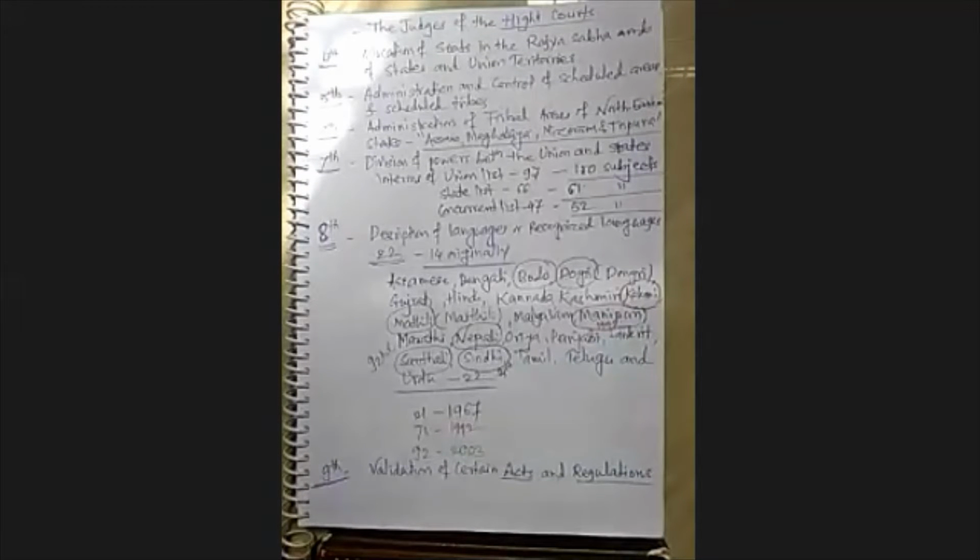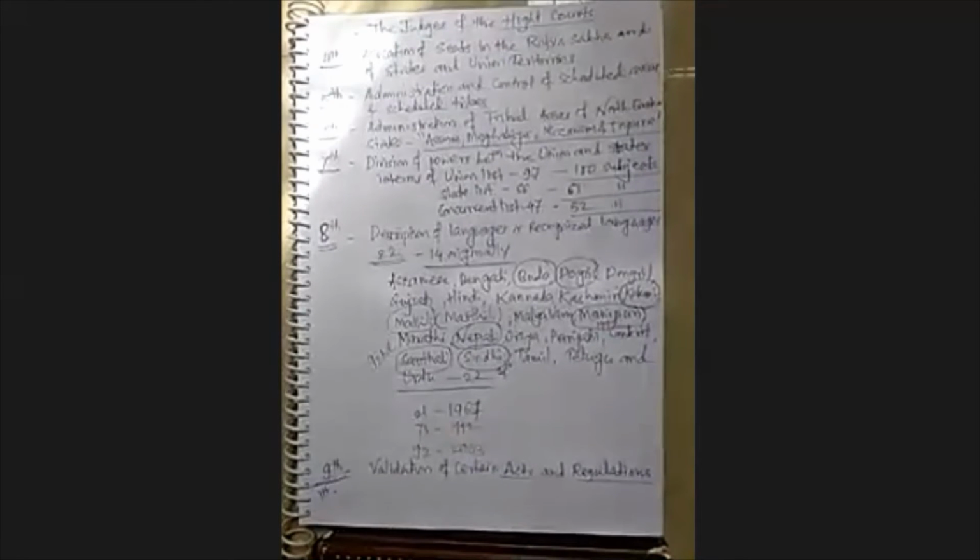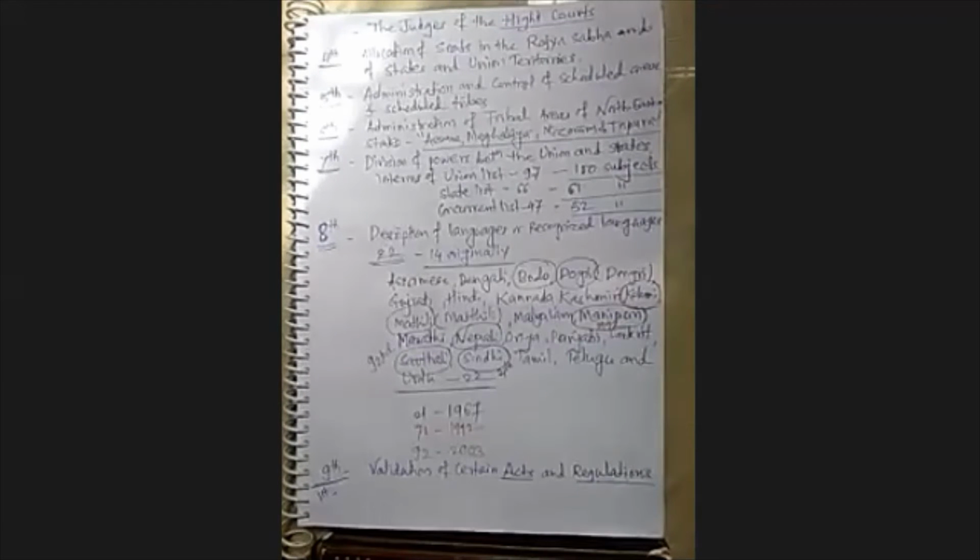The 9th schedule was included in the Constitution by the first amendment, right, by the first amendment.